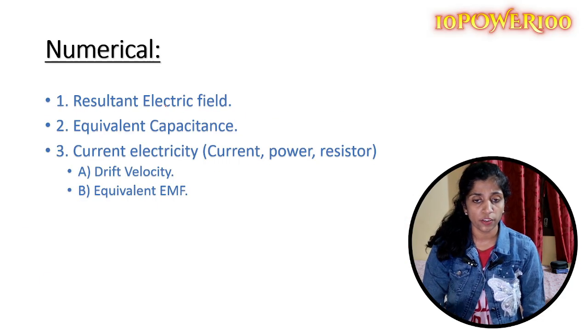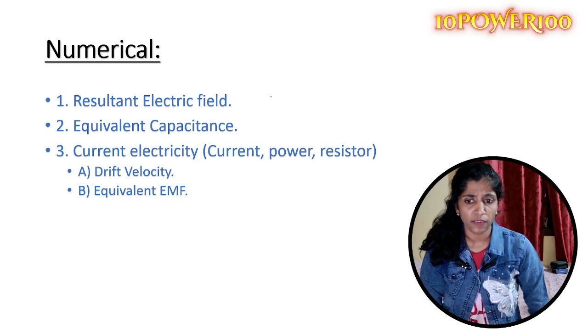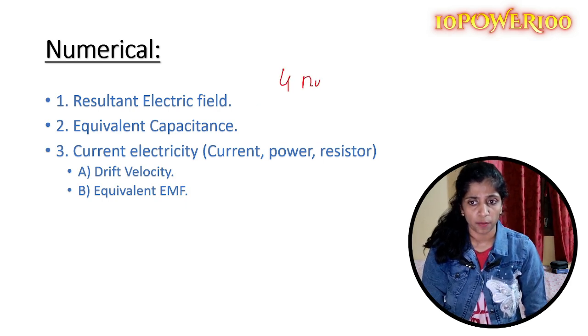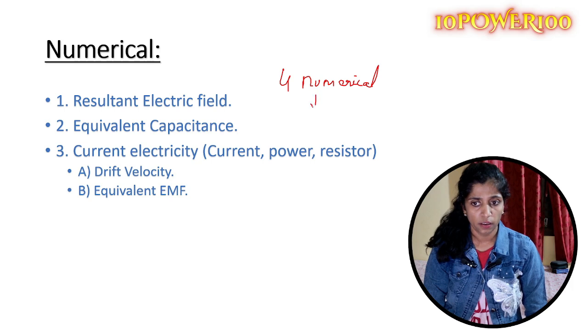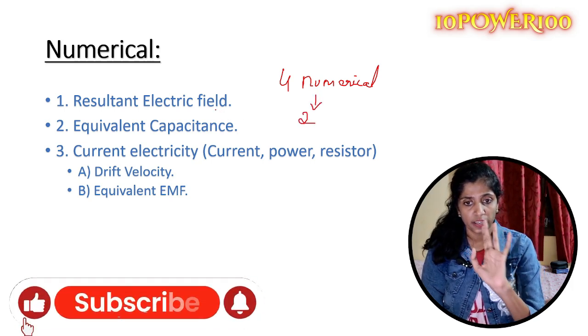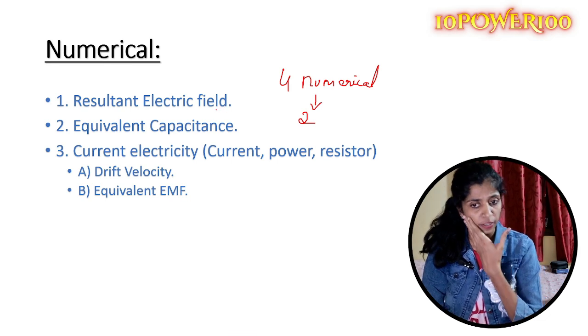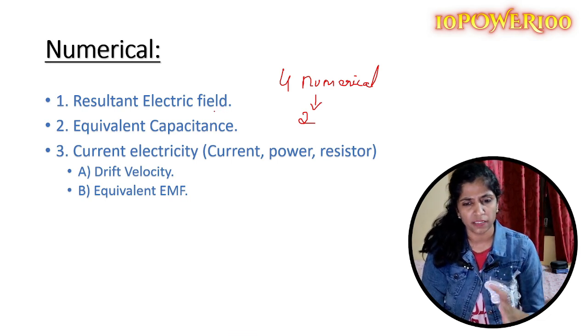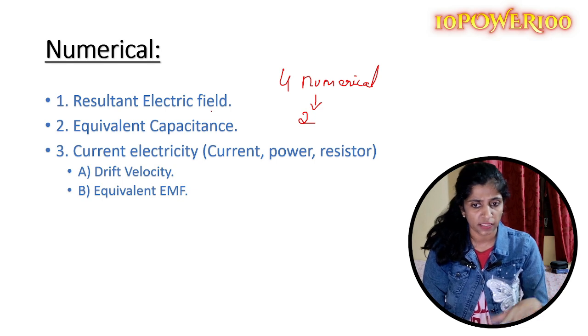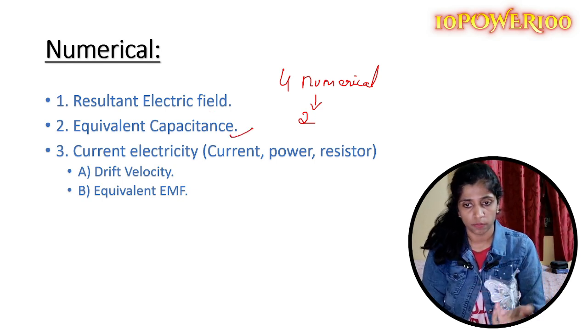Now moving to the next section, numericals, where you will have around 4 numerical questions, and among them you choose 2. The resultant electric field is one of the most expected questions. Then you have equivalent capacitance. You would have studied capacitance in series and parallel, so applying the same formula, an almost direct question can be asked.